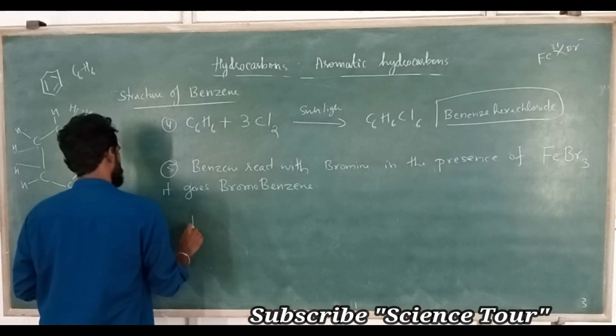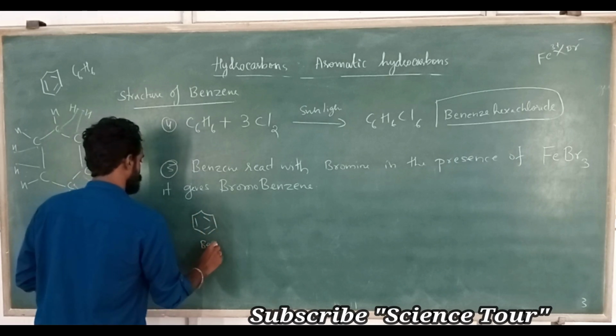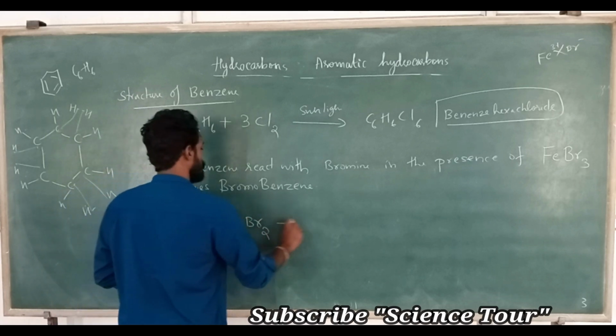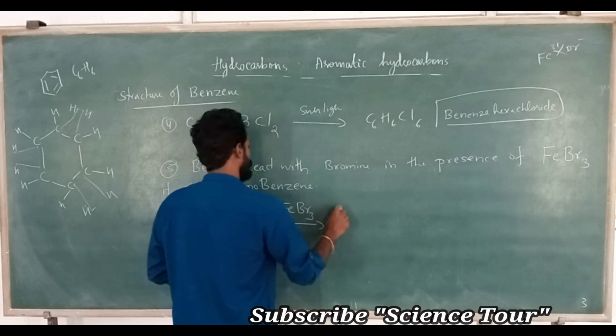For example, my dear students, benzene is taken, reacts with bromine in the presence of ferric bromide, it gives bromobenzene.